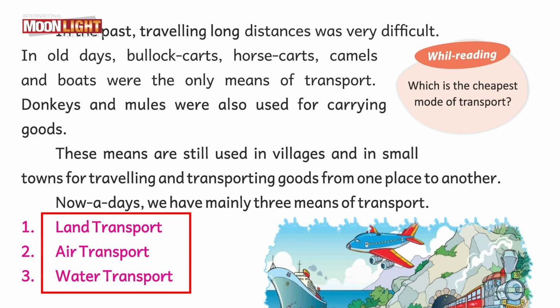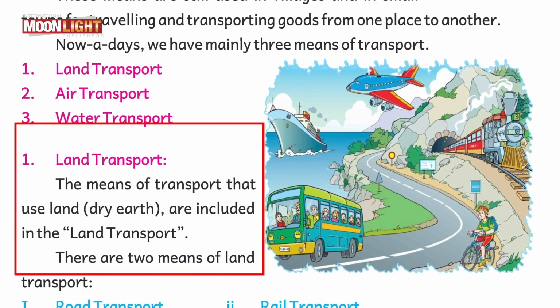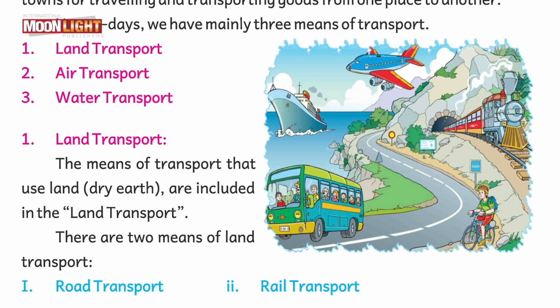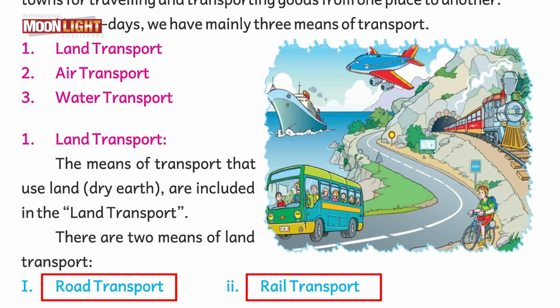Let's continue our reading session. Land transport. The means of transport that use land, meaning dry earth, are included in land transport. There are 2 means or ways of land transport. Number 1, road transport and number 2, rail transport. Let's talk about what is road transport.